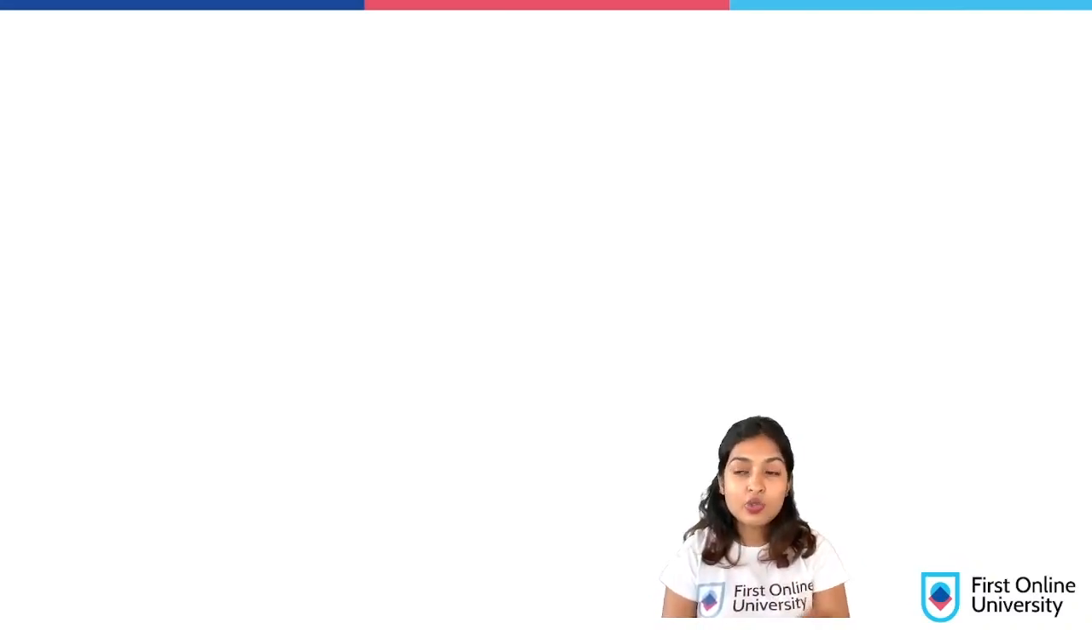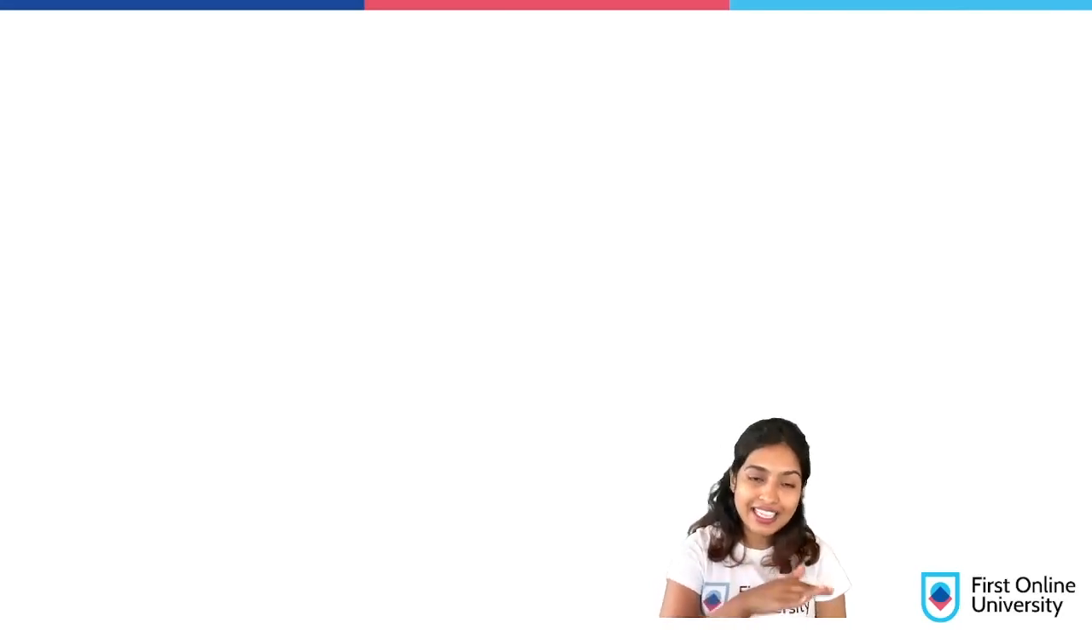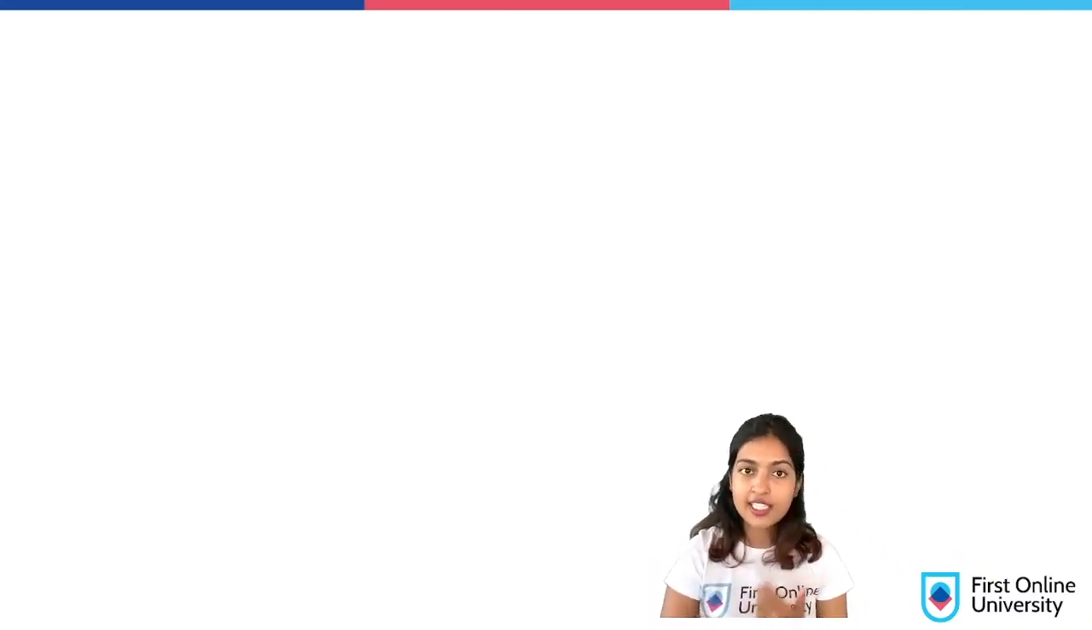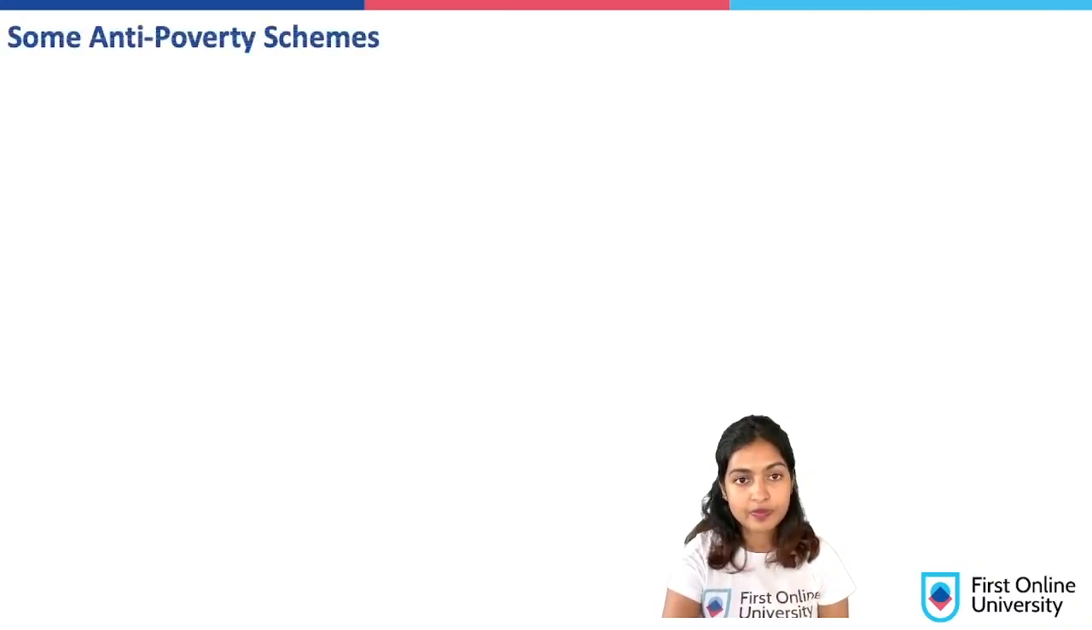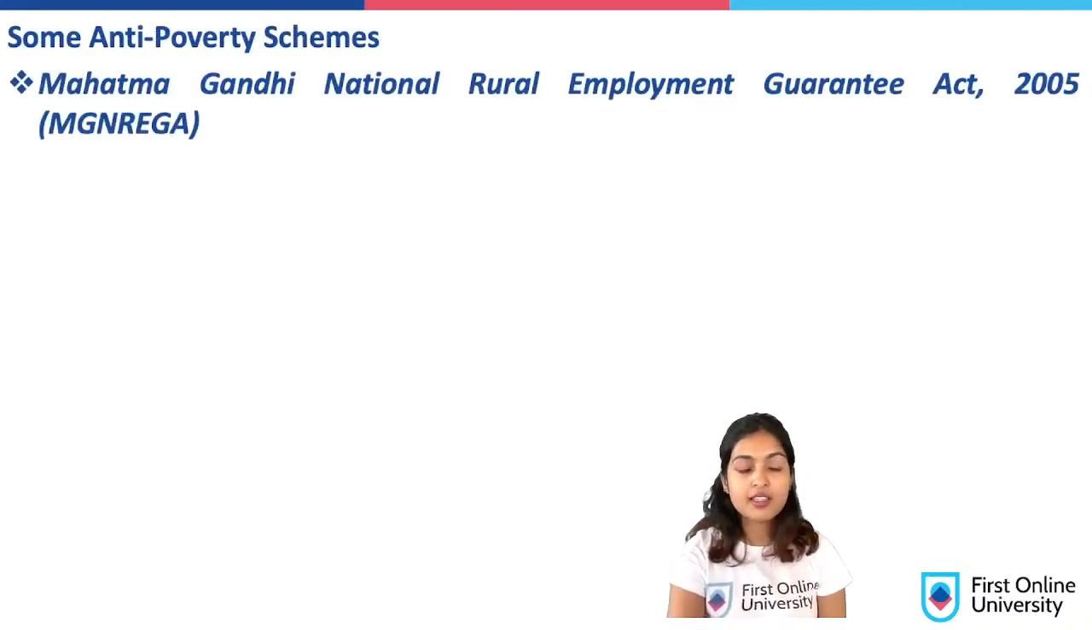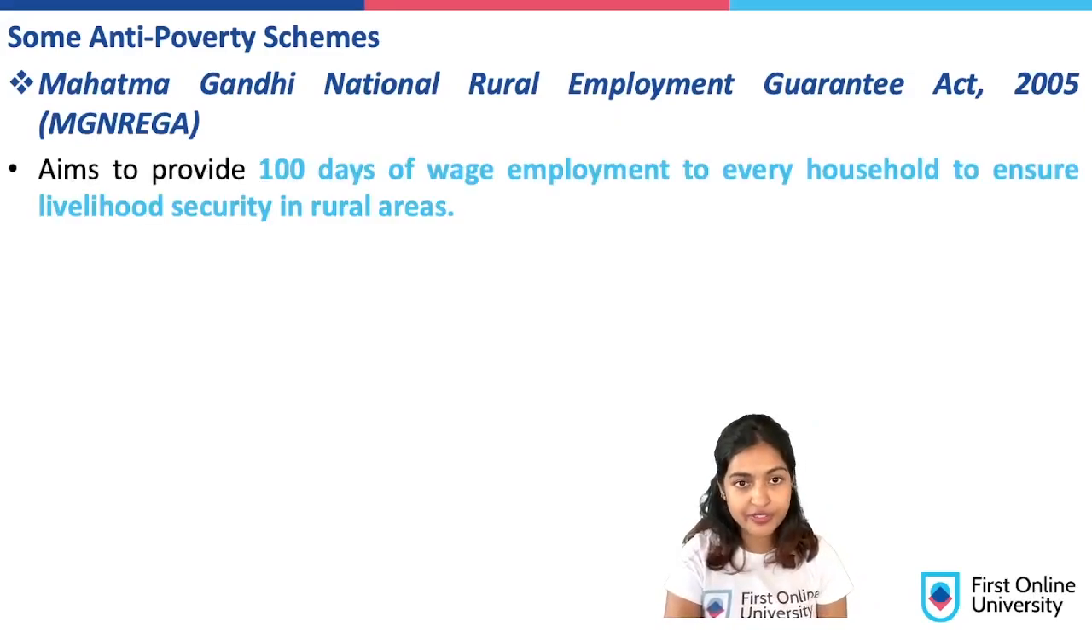So now that we know that economic growth is very stagnant in the area of agriculture, we have to look at schemes, the different kinds of schemes. That is the second type of measures that we will be seeing now. So let us see some schemes. The first main one being the Mahatma Gandhi National Rural Employment Guarantee Act 2005.